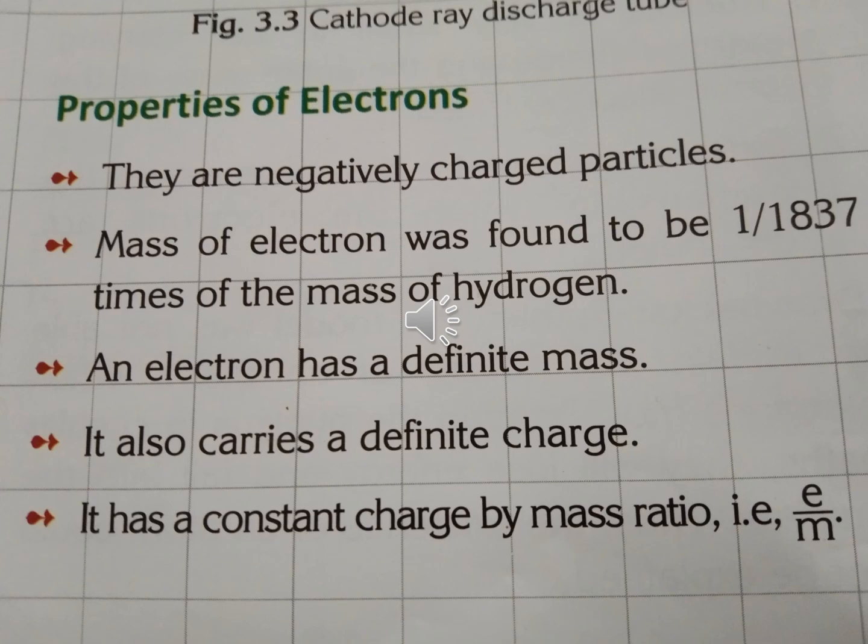Next, it has a constant charge by mass ratio. These are the properties of electron. It has a constant charge by mass ratio, that is e by m. Okay, children. Did you understand?